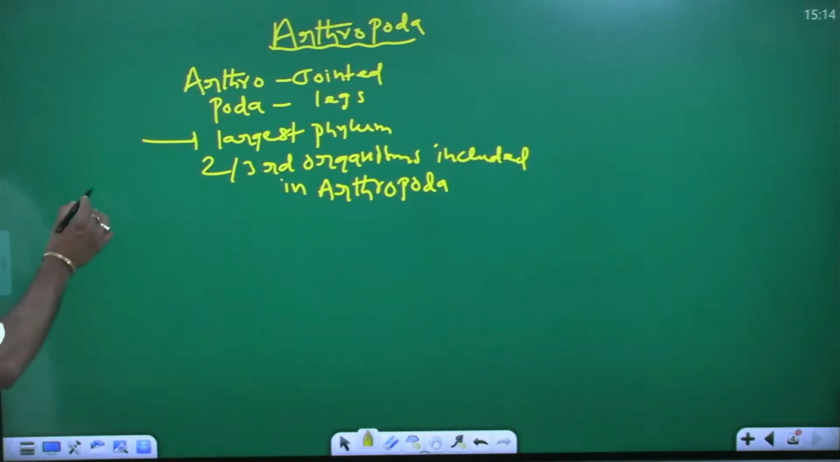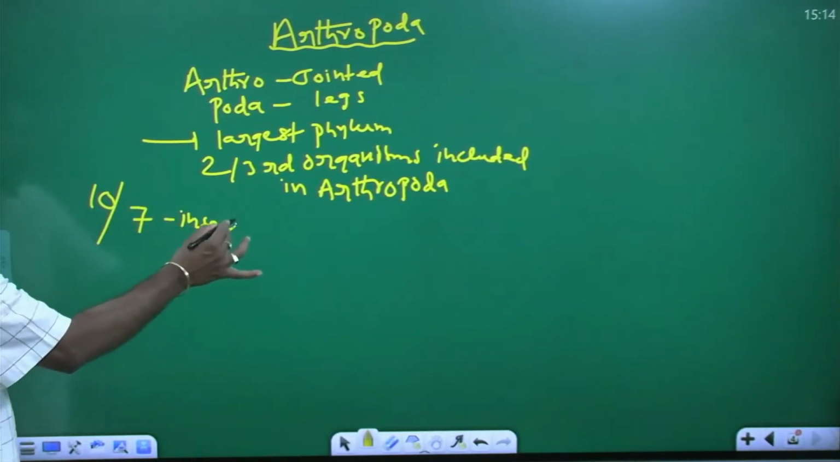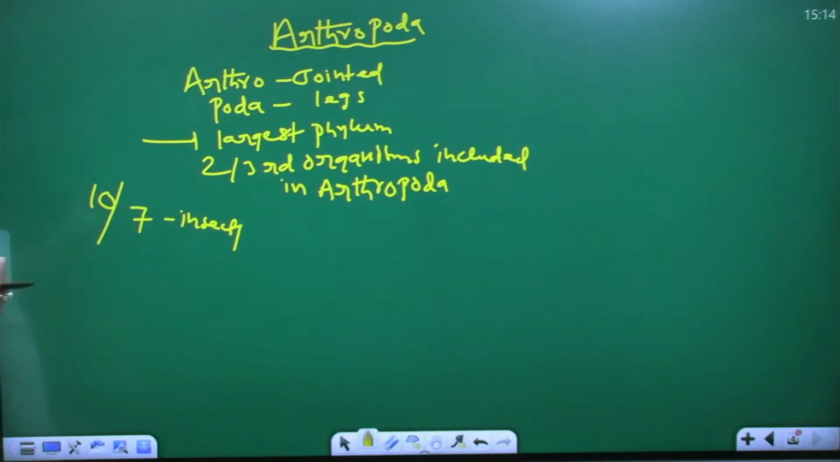If you take 10 animals, for example, in a total of 10 animals, 7 animals are insects. That means two-thirds of organisms belong to arthropoda, the largest phylum.